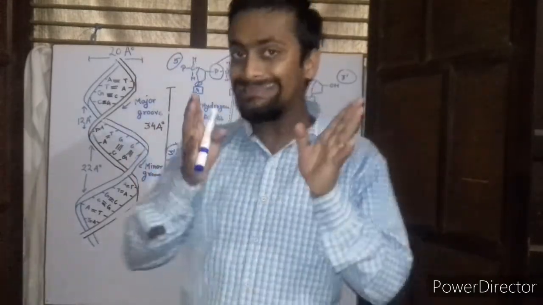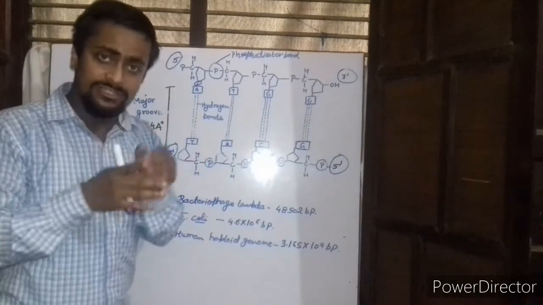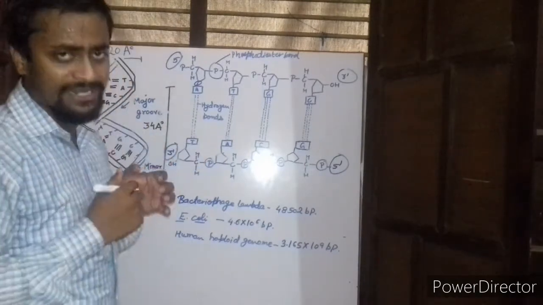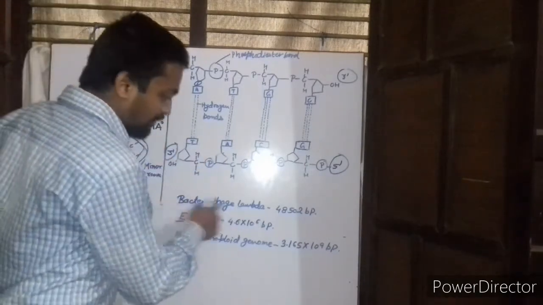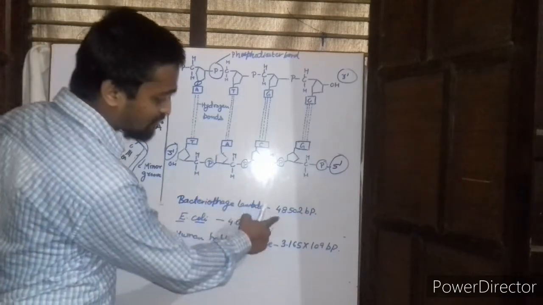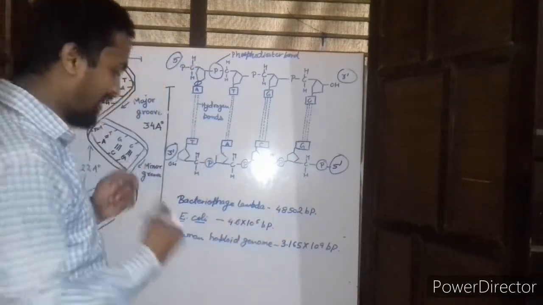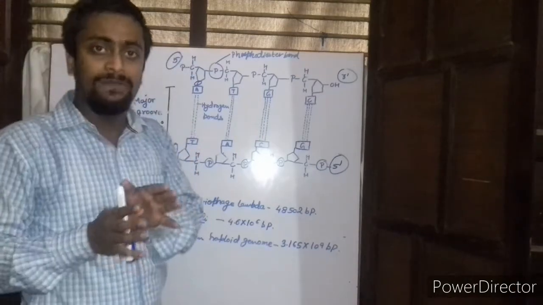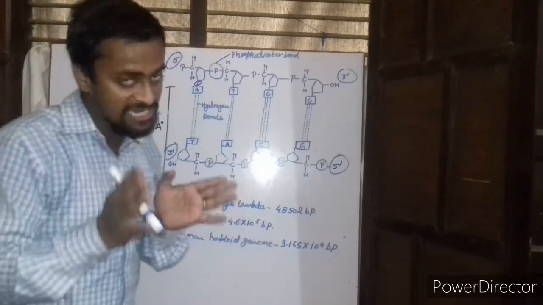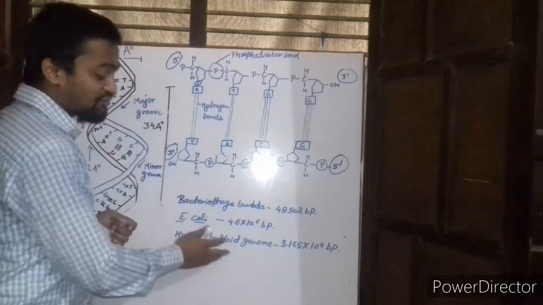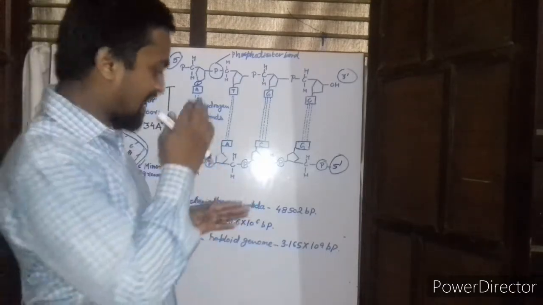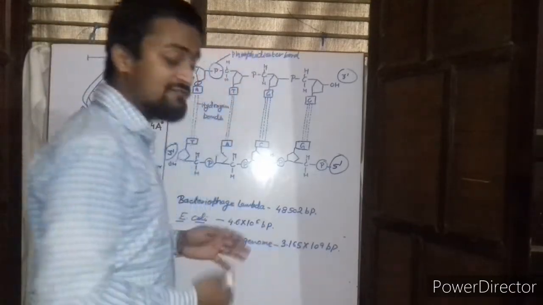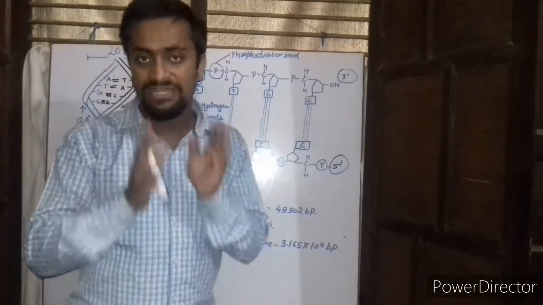When we talk about the length of the DNA, it differs from organism to organism. For example, in bacteriophage lambda, it is 48,502 base pairs, while in Escherichia coli, it is 4.6 × 10^6 BP. BP means base pairs. The human haploid genome, which means 23 chromosomes, has 3.165 × 10^9 base pairs.